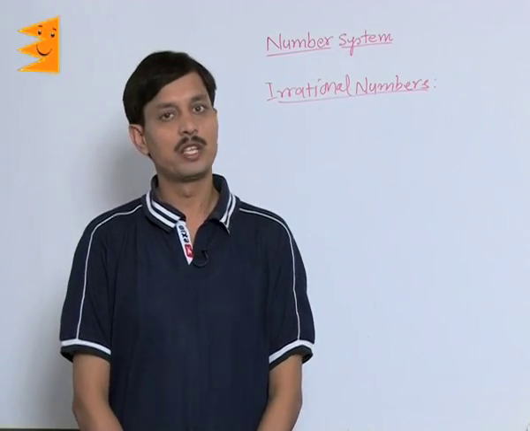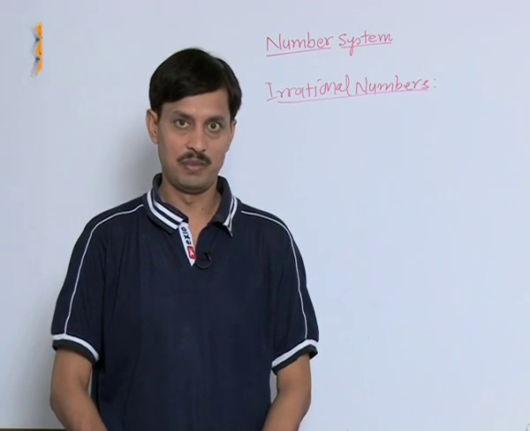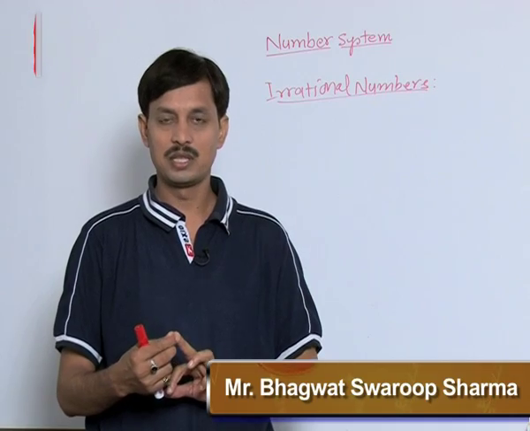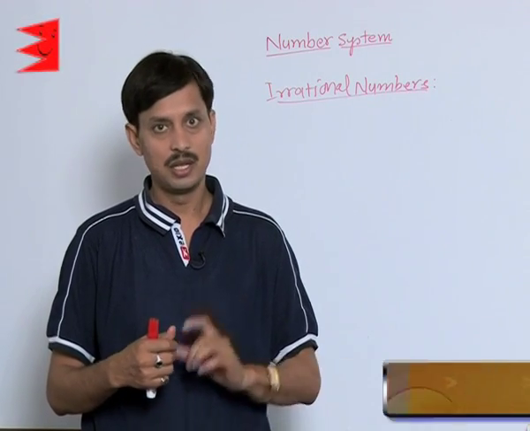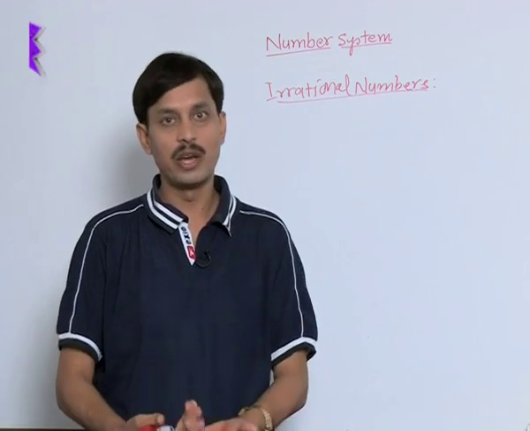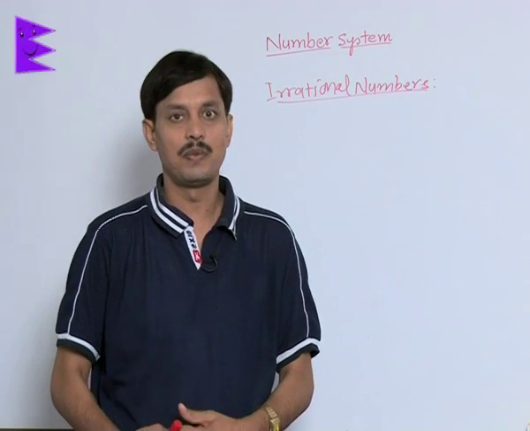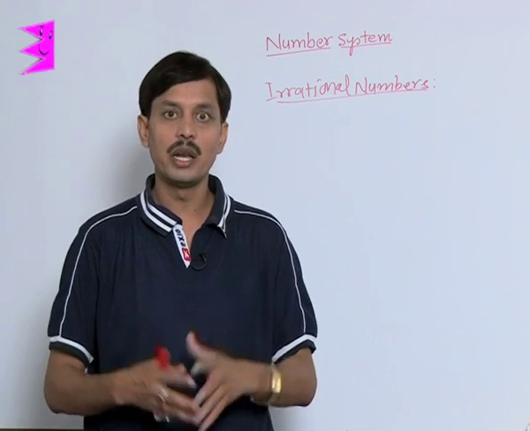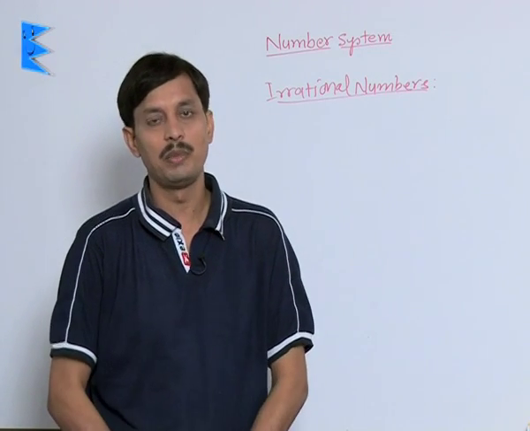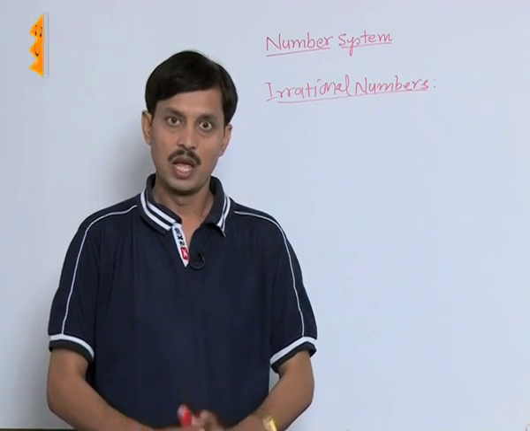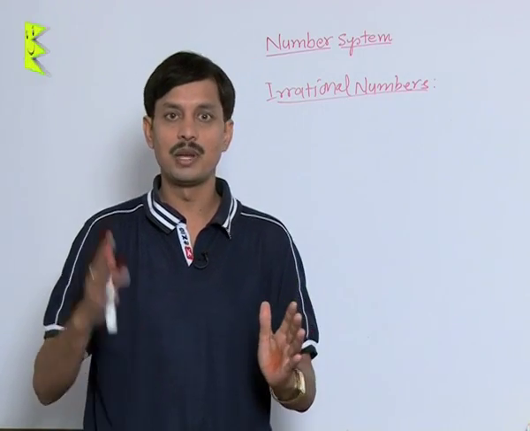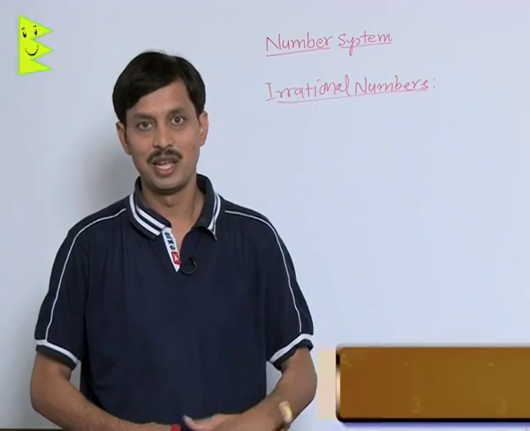Now I want to explain what irrational numbers are. As discussed, we have covered natural numbers, whole numbers, then integers and their operations. I also explained what rational numbers are, in the form of p by q, where p and q are both integers having no common factor, with q not equal to 0. Actually, rational numbers are of two types: terminating rational numbers and non-terminating rational numbers.